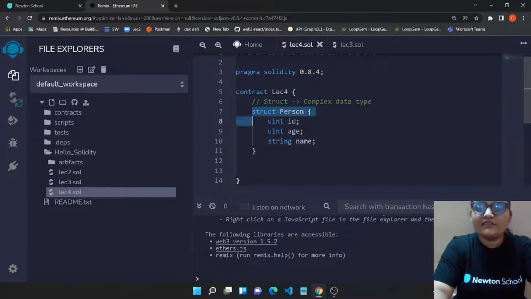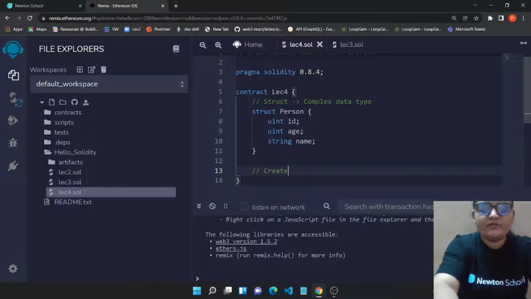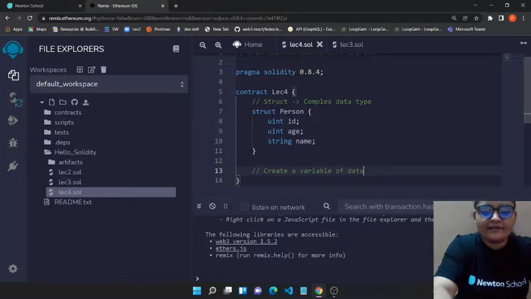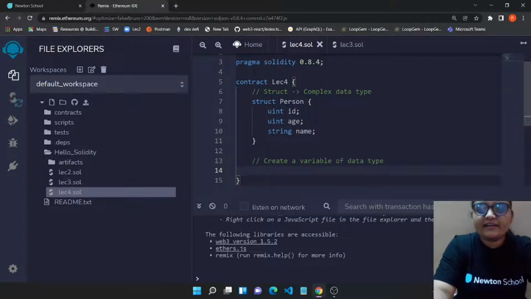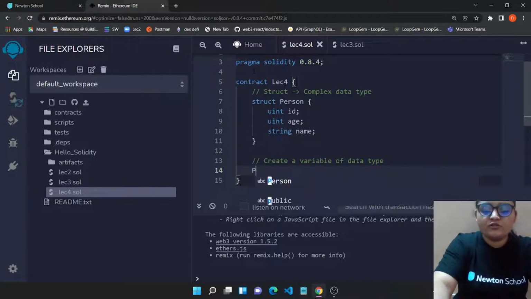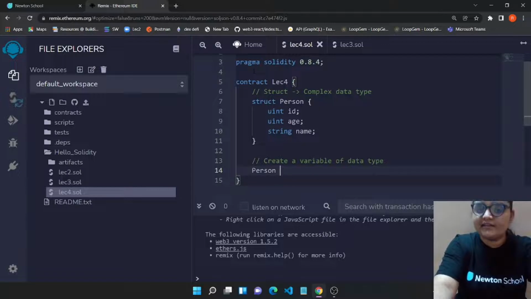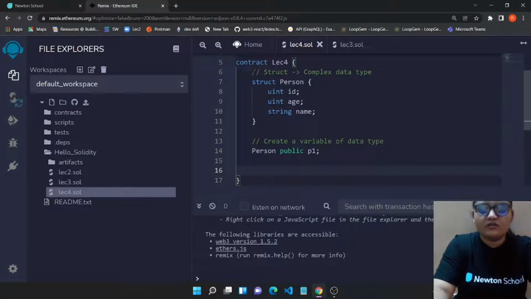So basically, you created a data type. Now to use a data type, you need to create a variable of that particular data type. First we created our own data type. Now we need to create the variable of that particular data type. So we will say person is the data type. We want this to be public, and then we want this to have a particular variable name. So we want this to be p1.